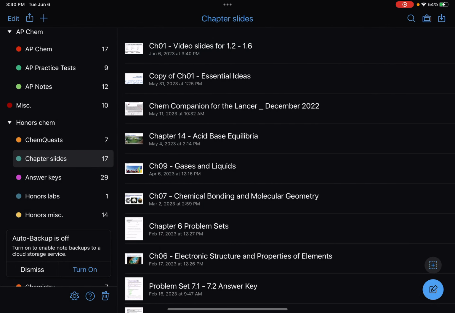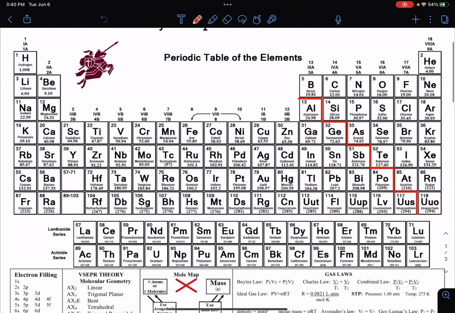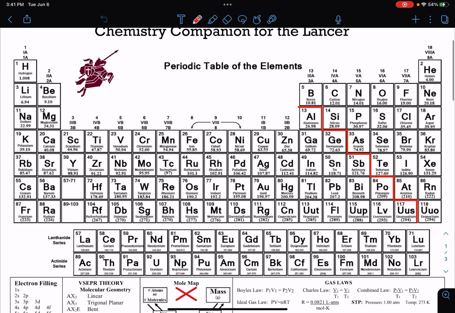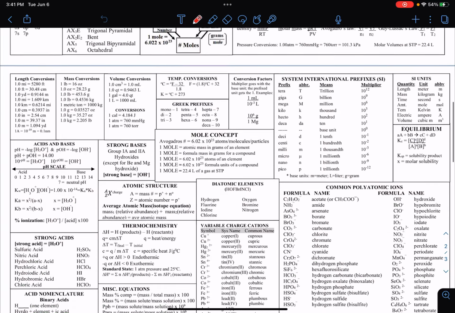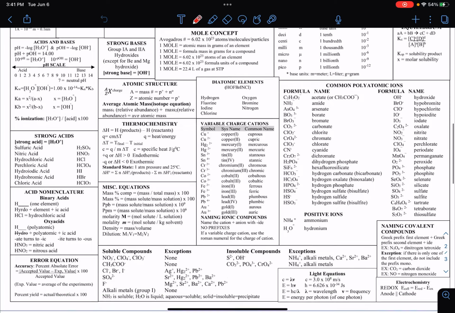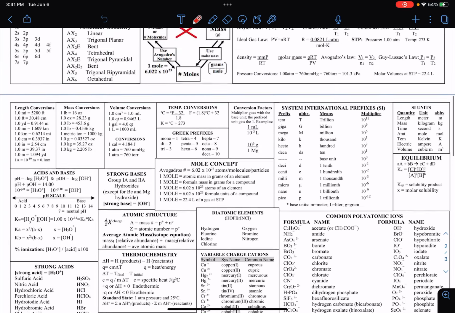Let's go to the periodic table here. This is the periodic table that you'll get to have on every quiz and test and final exam in my class. So make sure to have it handy during class and when you're studying at home. The more familiar you are with where everything is, the better time you'll have during the tests. As you can see, there are many equations and unit conversions on the back of the periodic table.